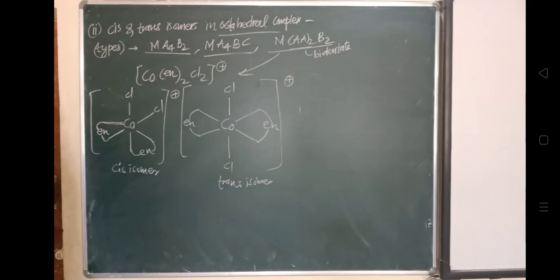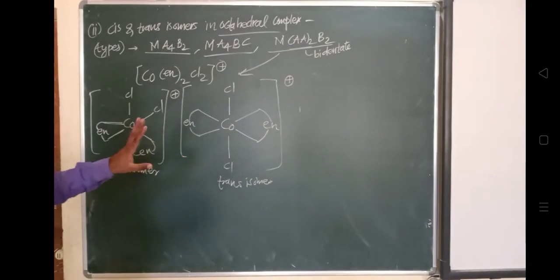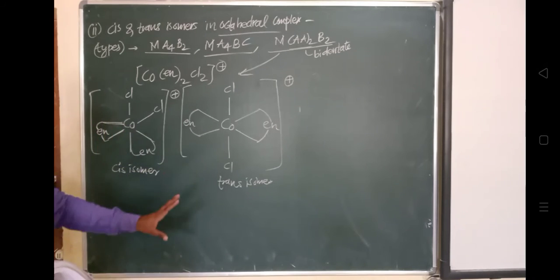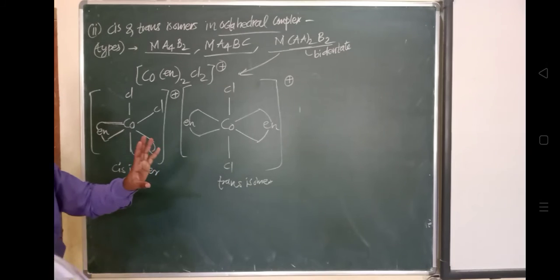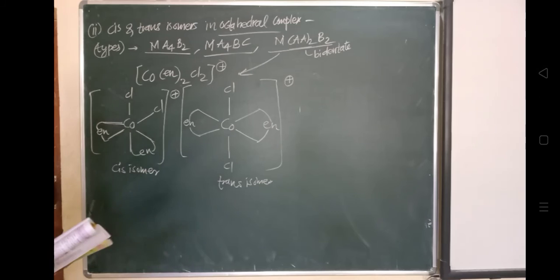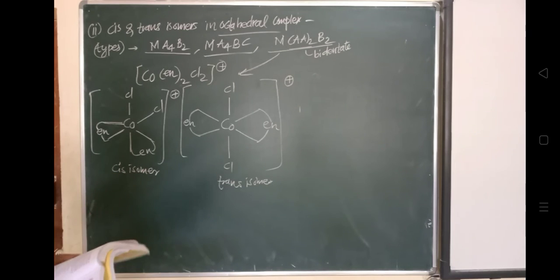The very first isomer classification is stereoisomer, and in stereoisomers we have seen the geometric isomer. What is this geometric isomer? They vary in their geometry. The formula will be the same, but the geometry is different. We have seen different kinds: the square planar complex and the octahedral complex. Now another type in the stereoisomer. Stereoisomer has two types: one is geometric and another one is optical isomer.